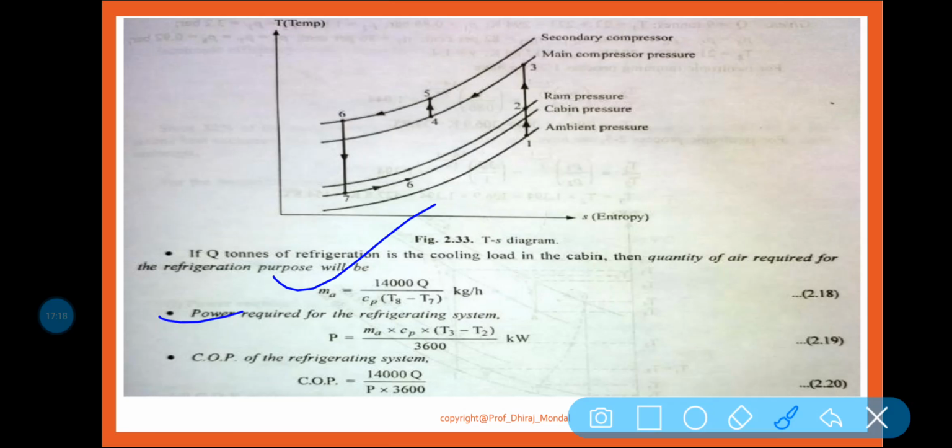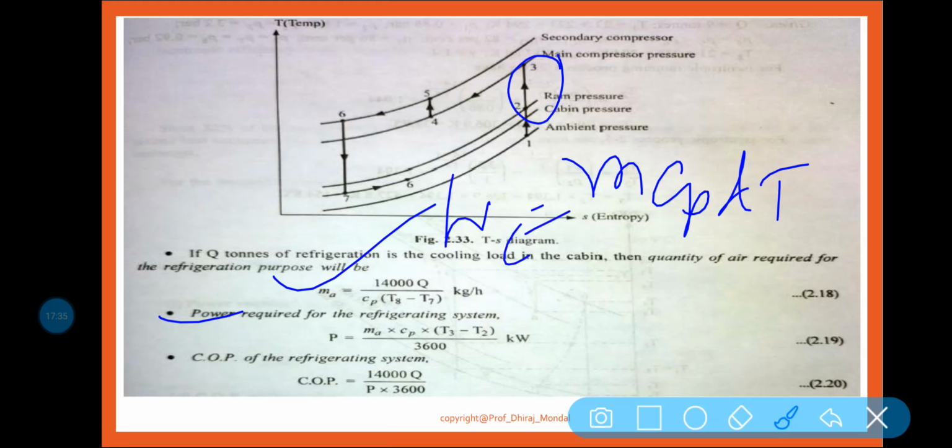Then power required for the refrigeration system: only one power is required, in the main compressor. So main compressor power required means your mCp delta T again, Wc is equal to compressor work. So mCp into T3 minus T2, this amount of power is required in the main compressor. The secondary compressor is basically operated by the cooling expander, that is your turbine, and the main compressor is operated by the gas turbine.